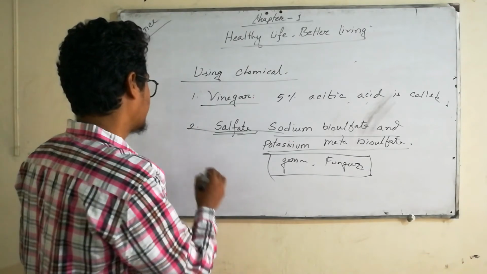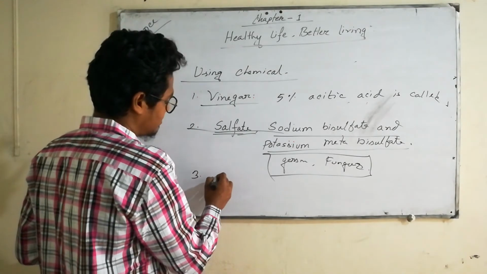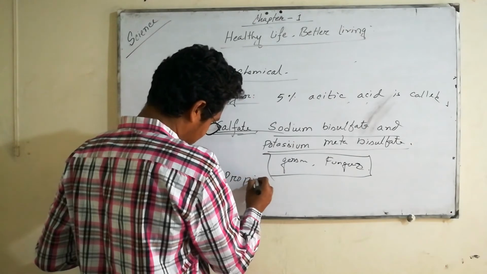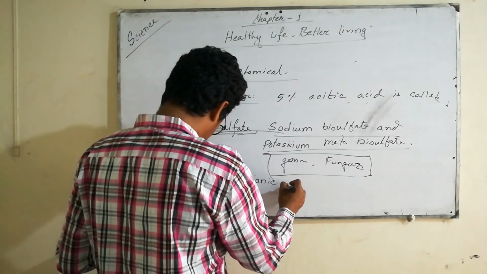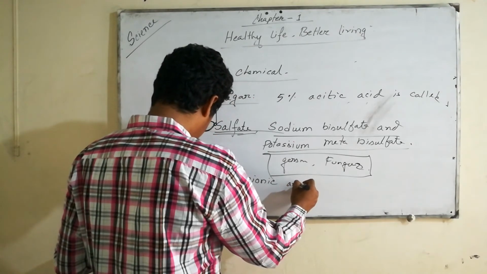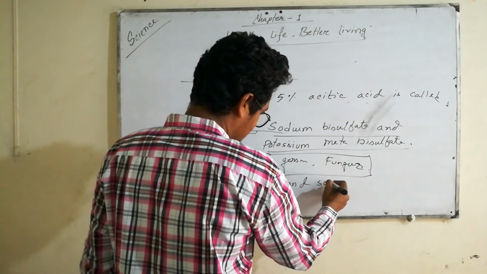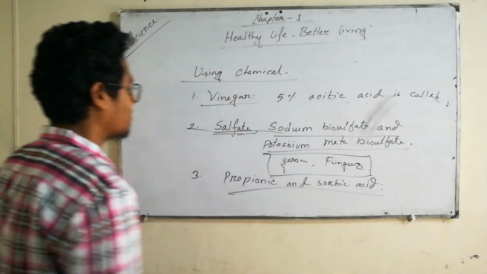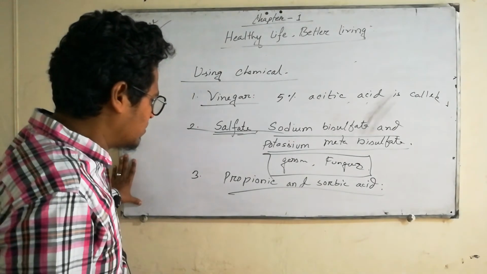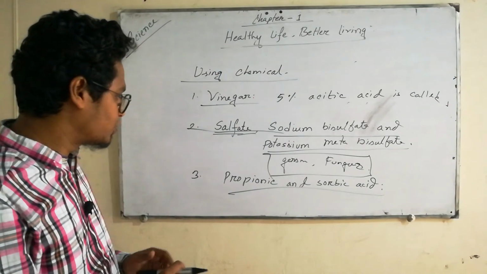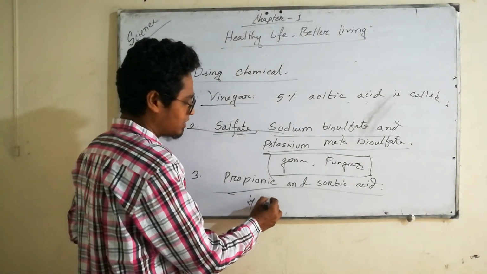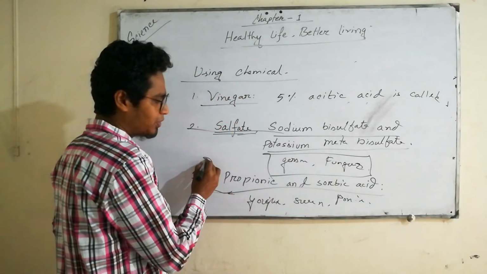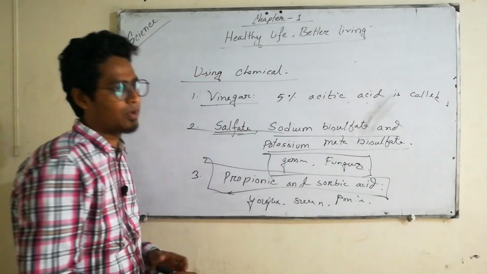And in our sweet food items like yogurt, sweets, and honey, we use propionic acid and sorbic acid to preserve them.